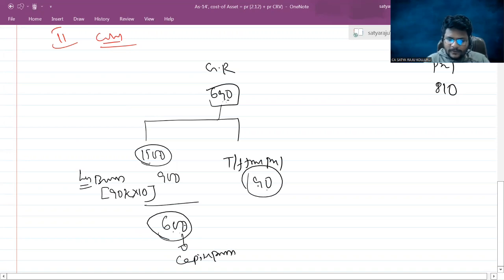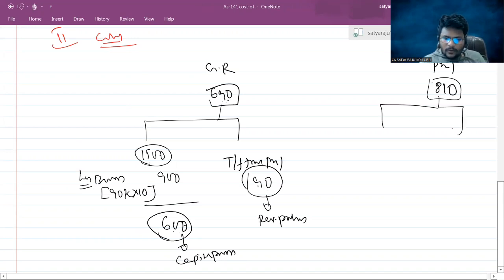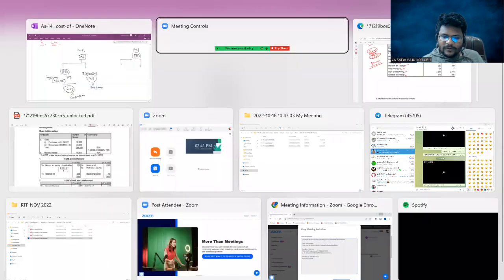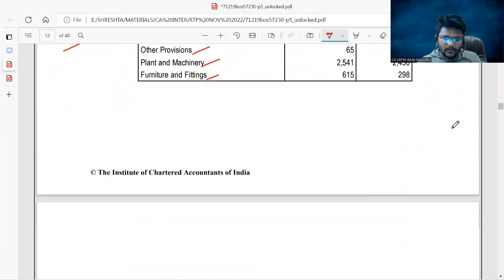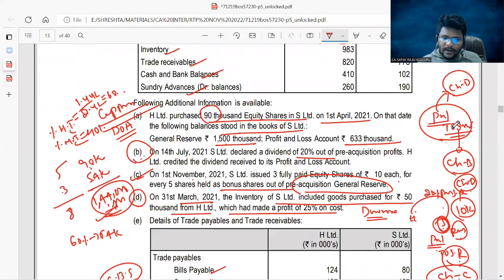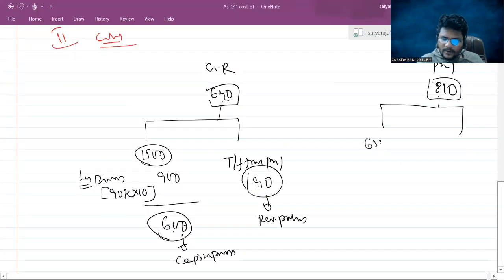And out of this 690, 90 is revenue profits. Come to P&L, please concentrate all of you. Come to P&L, 810. We know the opening balance, how much is available. This analysis is pretty much important, guys. In opening, P&L is 633,000, 633. But how did it suddenly become 810?